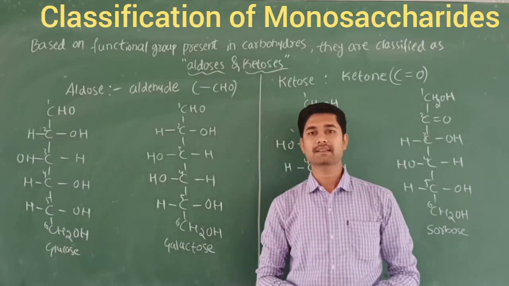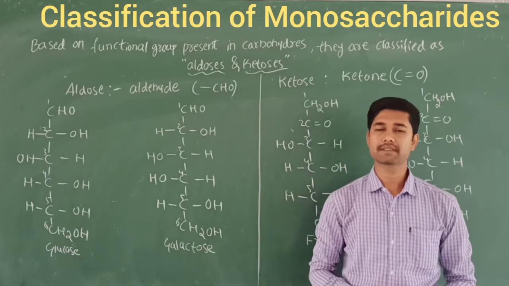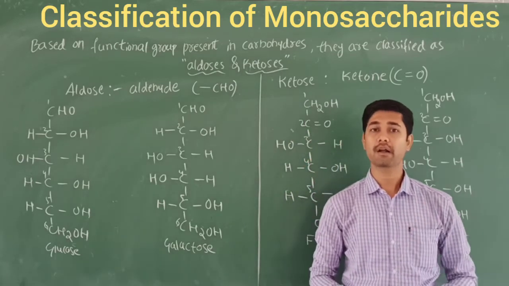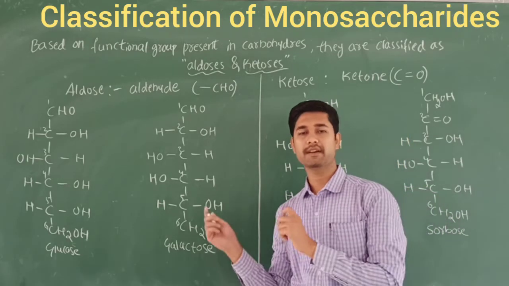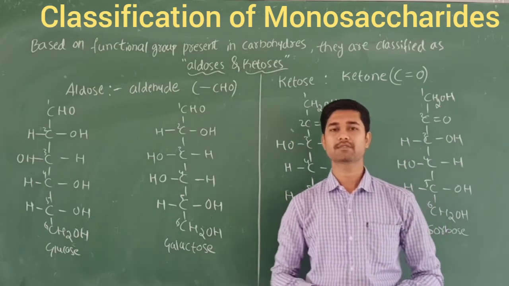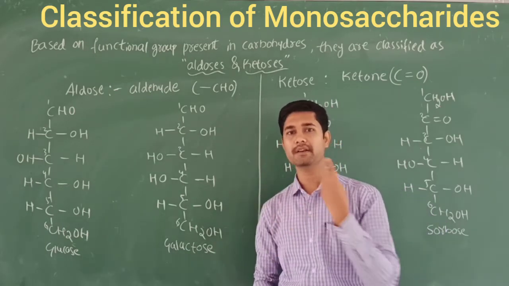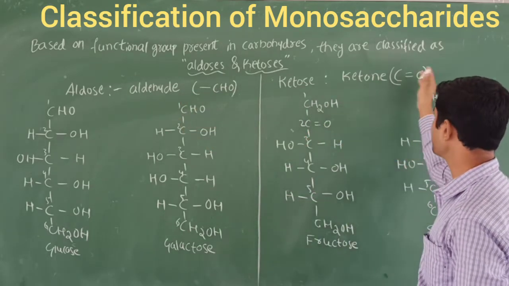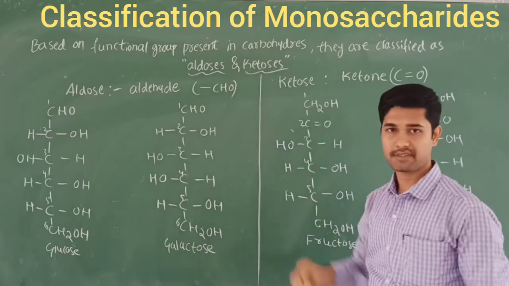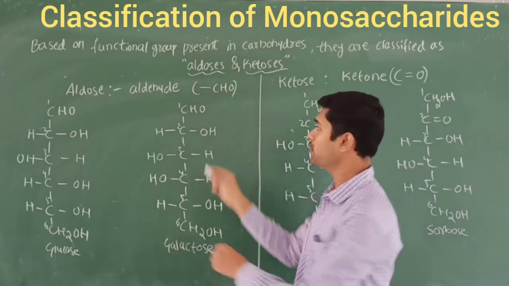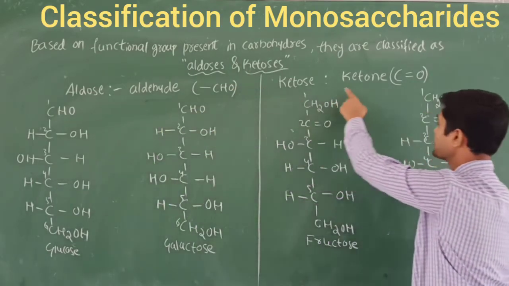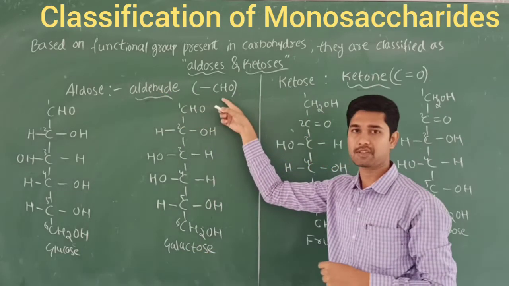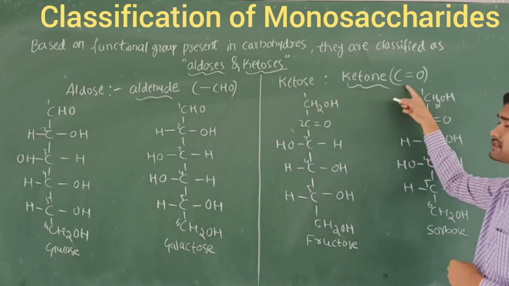Let's discuss the classification of monosaccharides based on the functional group. Here mainly two functional groups are there: aldehydes and ketones. That's why the definition says carbohydrates are polyhydroxyaldehydes or polyhydroxyketones. Based on the functional group, they are classified as aldoses and ketoses. Aldo means aldehyde group, keto means ketone group. The functional group is CHO for aldehyde and C=O for ketone.